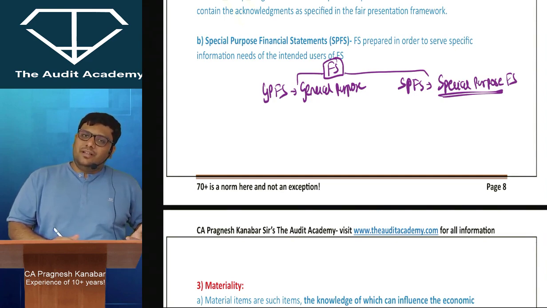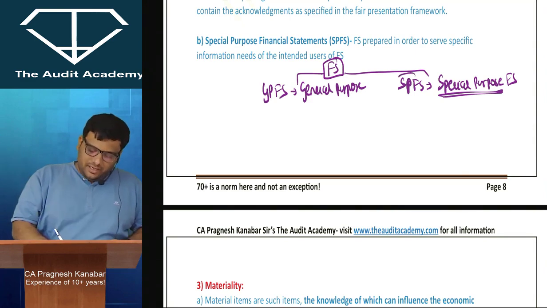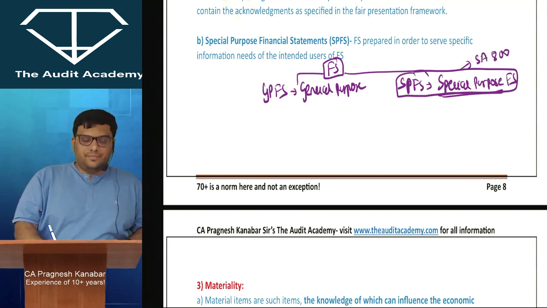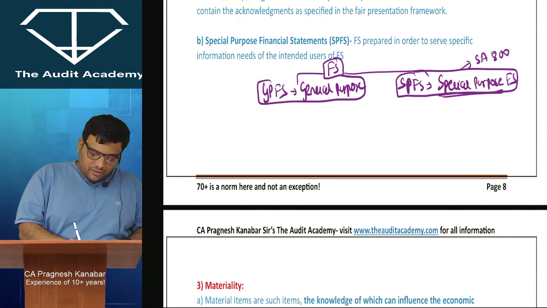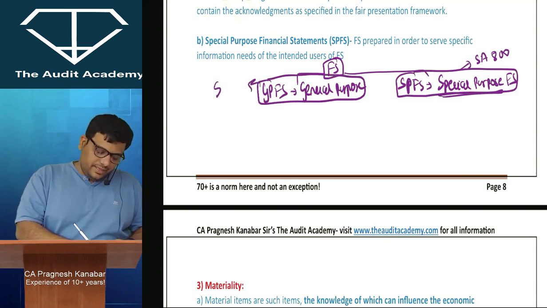Right? And let us say you are getting the audit of such special purpose financial statements. Let me tell you, the audit of special purpose financial statements is separately covered in SA 800. Whereas the stat audit, the normal audit of general purpose financial statements which we are seeing in the market, that is SA 200 to SA 720.